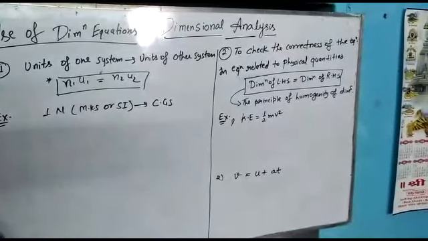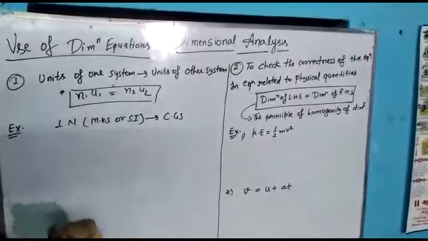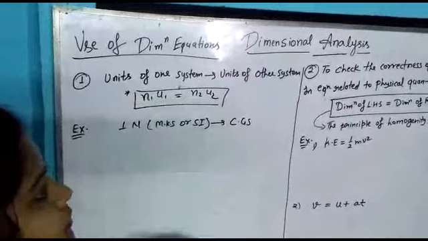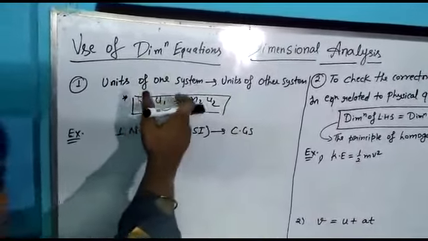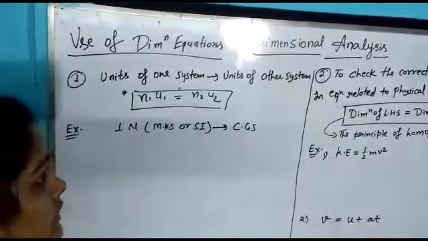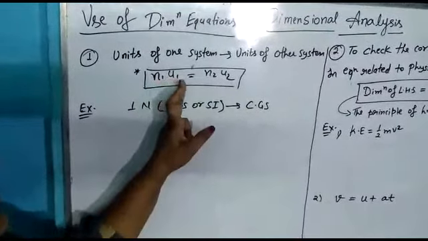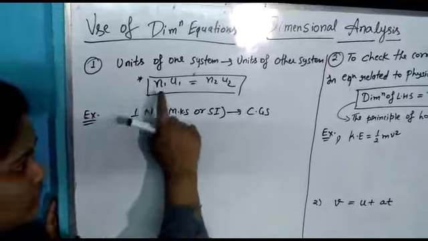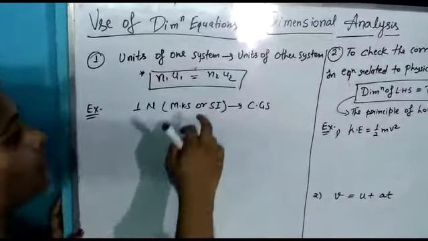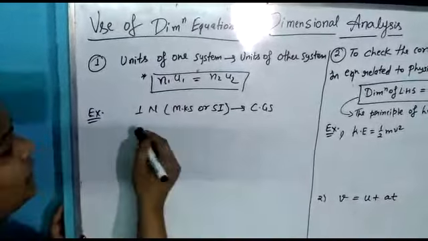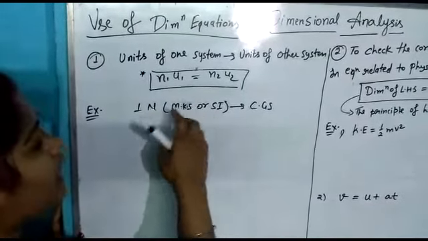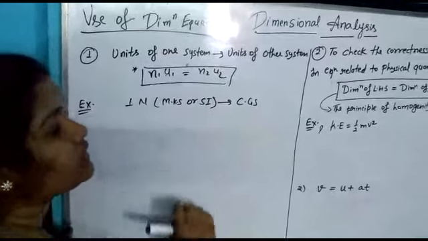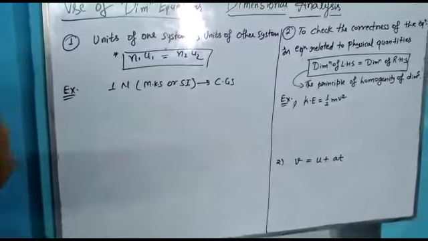Okay students, let's see uses of dimensional equations. So there are two uses. The first one is that the unit of one system can be changed with the help of dimension formula into the unit of another system. And the formula is N1 U1 equals N2 U2, where N1 is the numerical value in one system and U1 is the dimension formula. Let's say we have to change 1 Newton, that Newton is the unit of force in MKS or SI, into the CGS system. So let's try to do this.